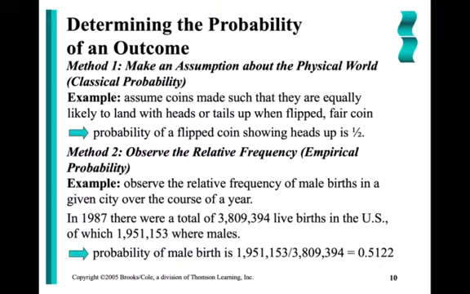How about a fair die? Assuming that I roll a fair die, what's the probability that I'll roll a number higher than 4? Well, how many outcomes are higher than 4 on the die? 5 and 6. There's 2 outcomes higher than 4. There's 6 total outcomes. So the probability that I would roll a number higher than 4 would be 2 out of 6, or 1/3. 1/3 of the time I expect to roll something higher than a 4.